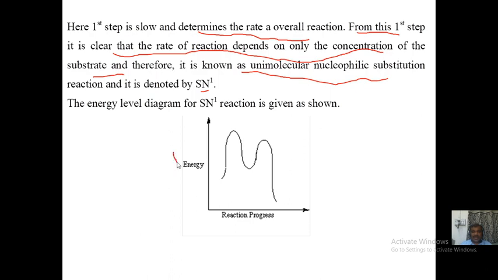So, the potential energy level diagram. This is the energy axis, this is reaction progress, right? What is the situation? We would like to give energy in such a way that the bond between carbon and Br undergoes hydrolysis. This is the stage where we are providing the energy, forming a somewhat stable carbocation. Then there is the formation of a bond between the carbocationic carbon and OH minus ion, releasing some energy and getting converted into product. This is your starting material, this is the carbocation, and this is the product, right? So this is how we can explain the SN1 reaction mechanism.